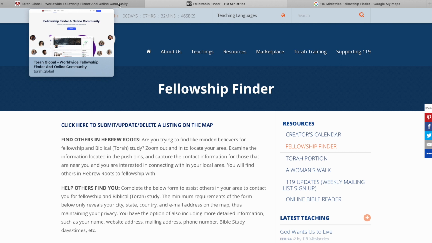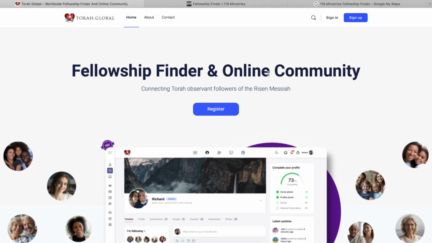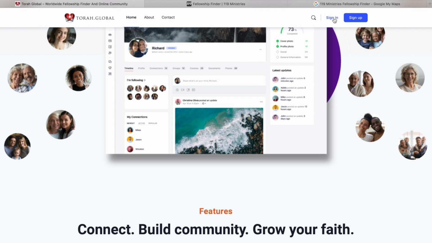In comparison, I'll do a quick tour of the Torah.Global site. If you go to our homepage, which is www.torah.global, we'll sign in here. If you don't have an account, it's very easy. I'll just show you the process there.